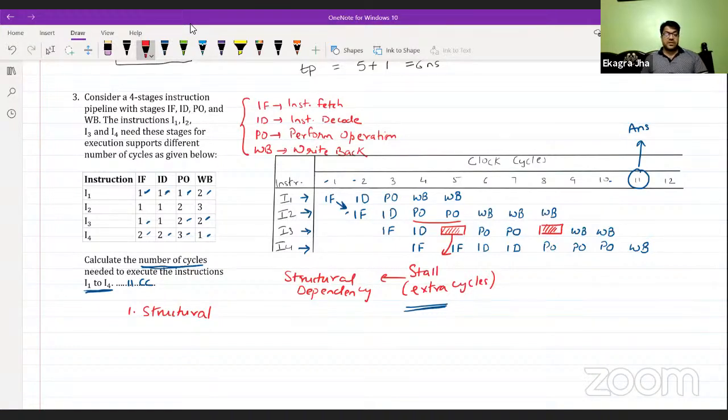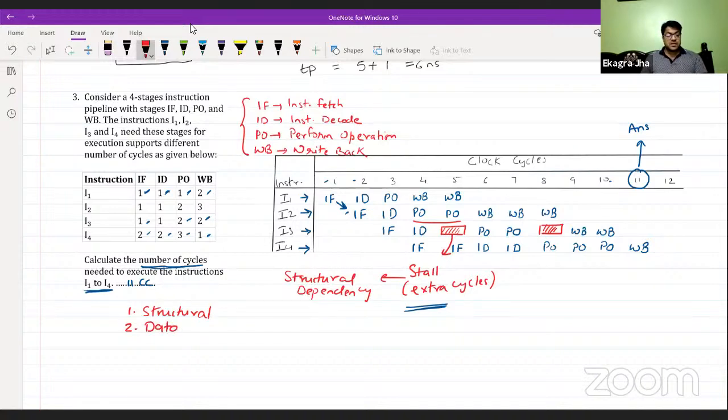The structural dependency comes with any functional unit. It could be any memory, any functional unit, any resource. If there is a conflict between two instructions over the same resource, it will be a structural dependency. So this is actually about the number of stages you have. If you conflict with some instruction for the same resource or stage, it is a structural dependency.